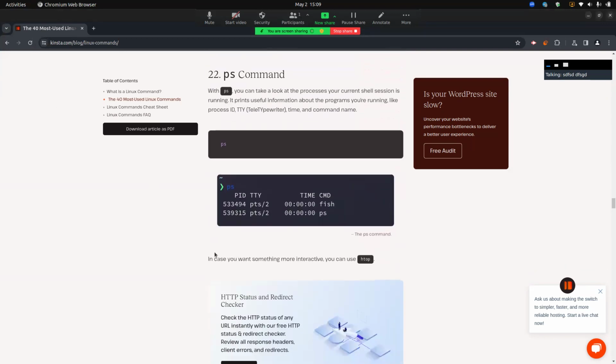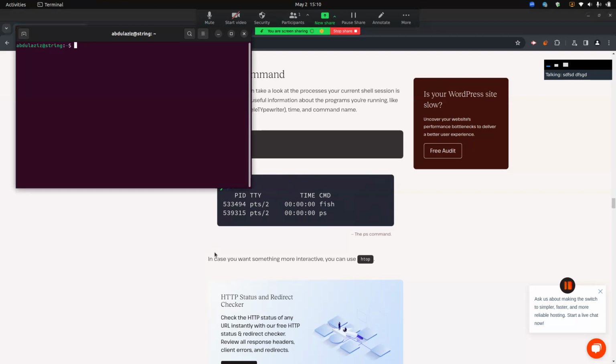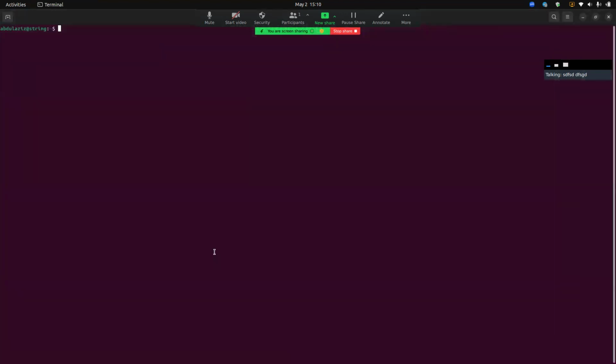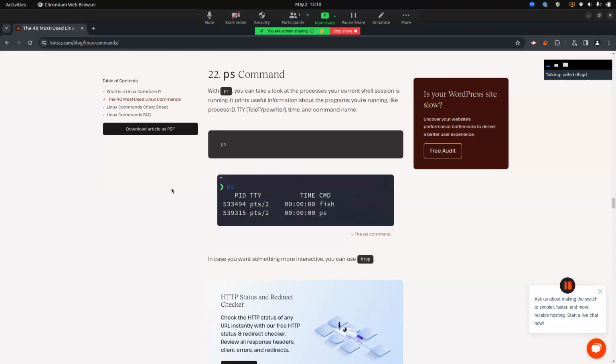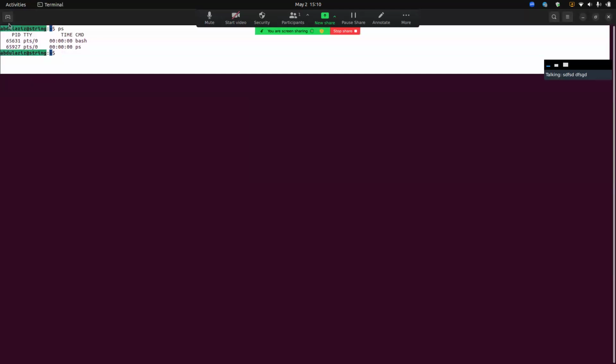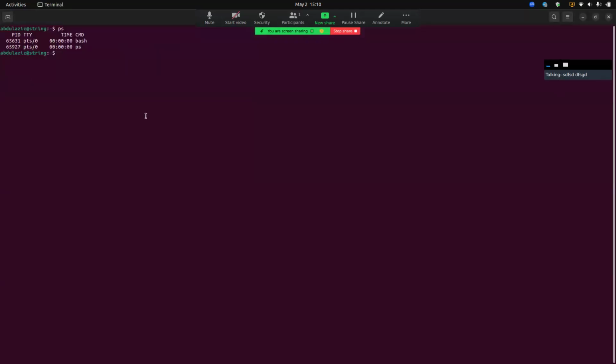The next command is ps. With ps, you can take a look at the processes your current shell session is running. It prints useful information about the programs you're running, like process ID, terminal type, time, and command name. So if I haven't made any mistake right now, maybe two processes are running on my computer, bash and ps.